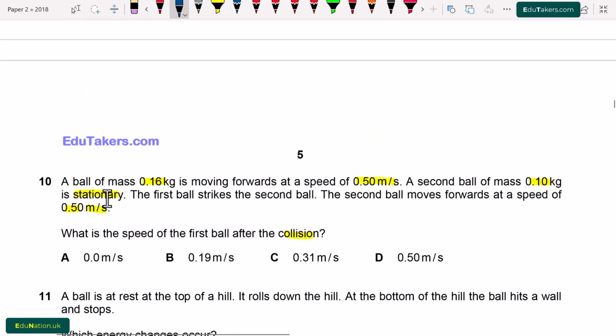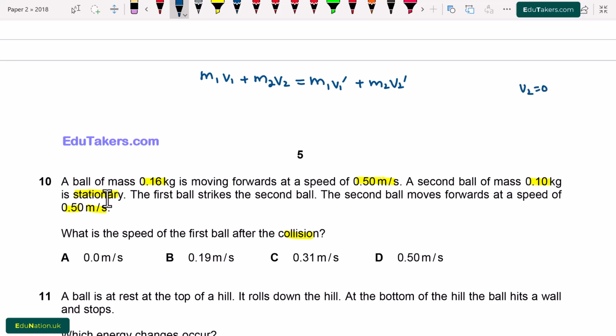So I write here, total momentum before the collision will be m1 v1 plus m2 v2. It is equal to m1 v1 prime plus m2 v2 prime. It is given that the second ball is stationary, which means that v2 is equal to 0.